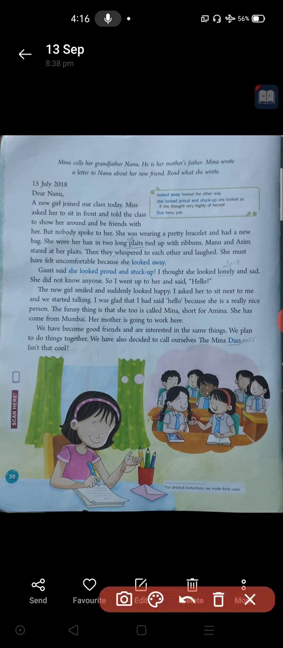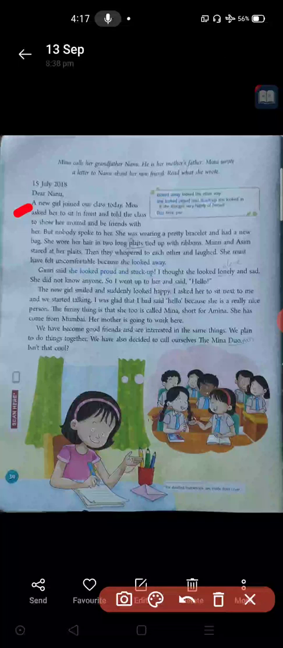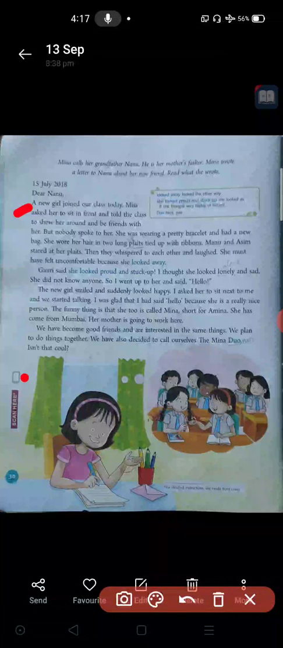Okay, then here is what she wrote. A new girl joined our class today. It means a new girl joined Meena's class that day. She is telling that today a new girl joined our class. Miss, it means teacher. Miss asked her to sit in front and told the class to show her around and be friends with her. Whenever new students come to our school, we do the same thing. When a new student comes to our class, we tell you all.